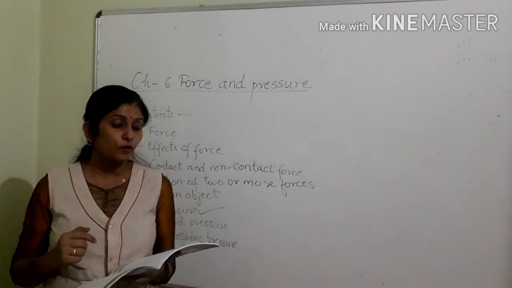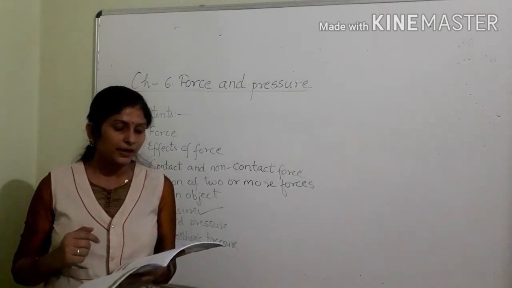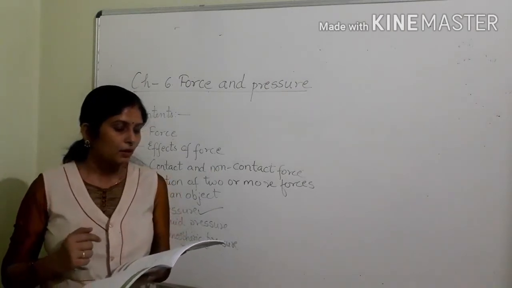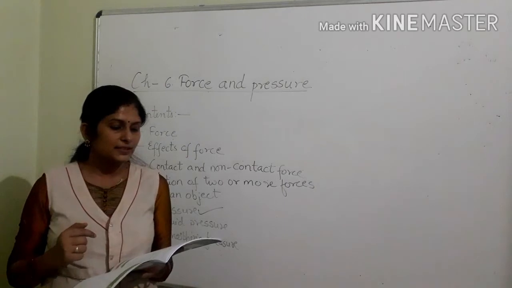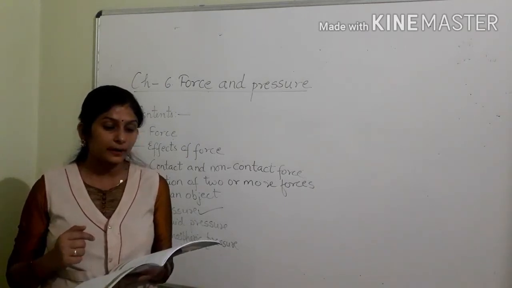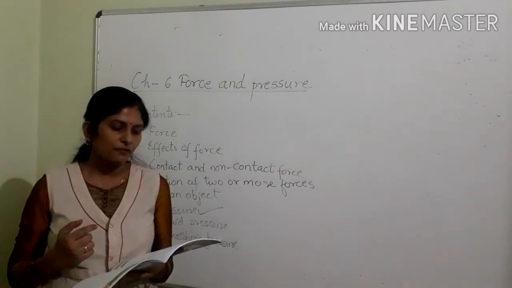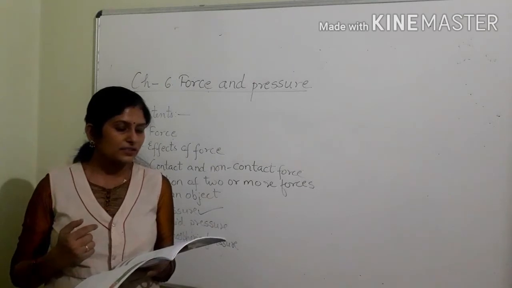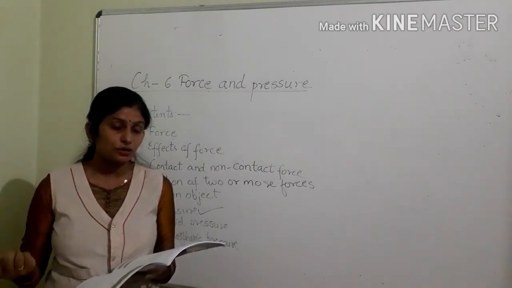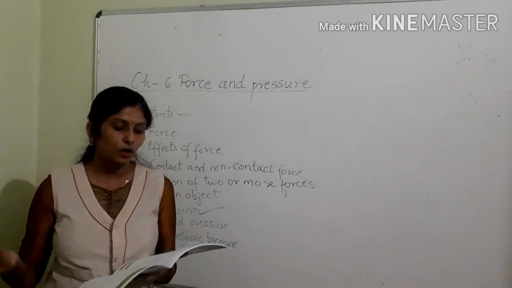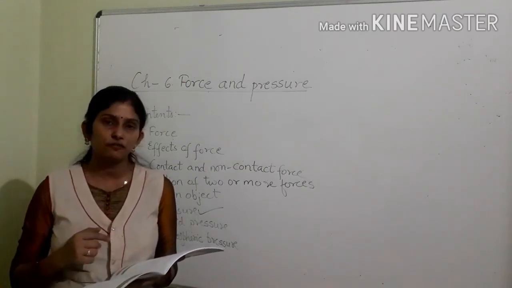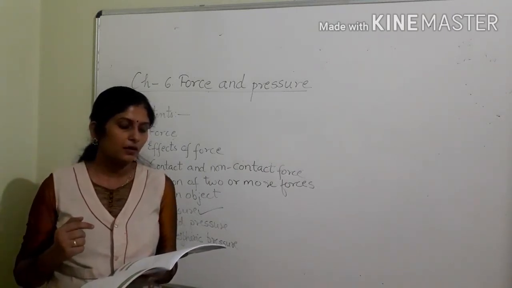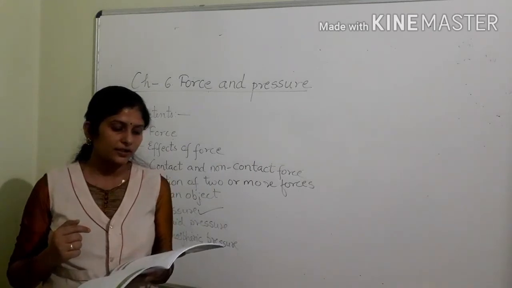3. Pressure is the force exerted per unit area. So pressure is the force exerted per unit area. 4. Blank forces always need direct physical contact between bodies. Contact forces always need direct physical contact between bodies. 5. Blank force is a non-contact force that depends on the masses of two bodies between which it exists and on the distance between them. Gravitational force is a non-contact force that depends on the masses of the two bodies between which it exists and on the distance between them.